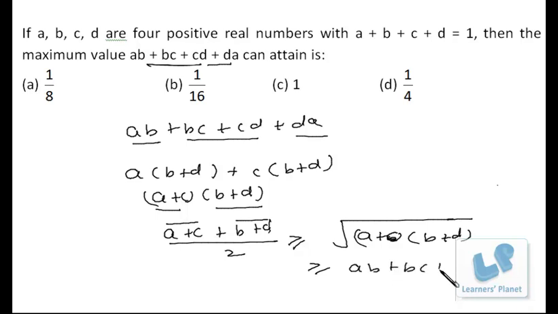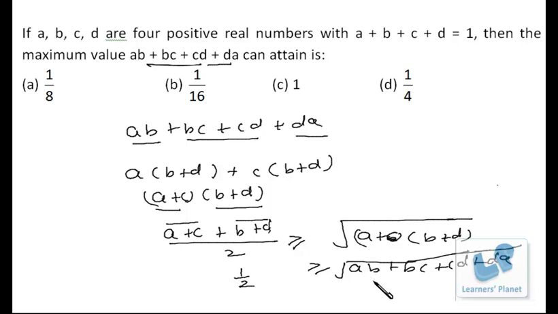Now the value of this is AB plus BC plus CD plus DA, as we have seen, under the square root, and A plus C plus B plus D is actually 1. So the square root of this expression is less than or equal to 1 by 2.